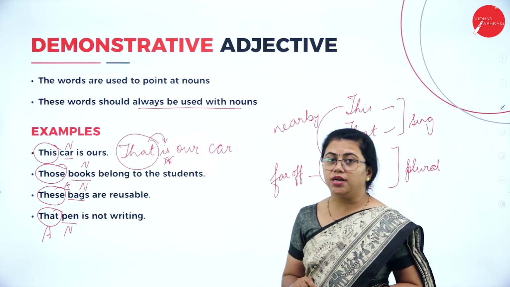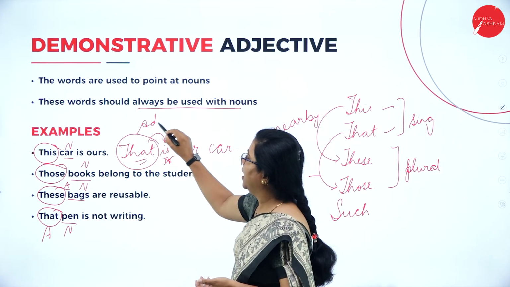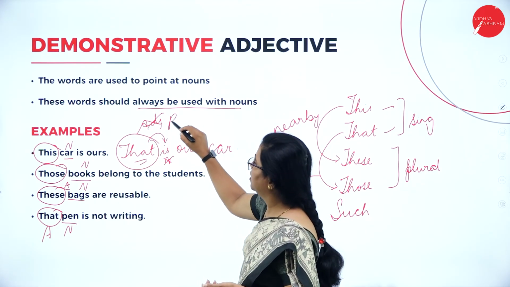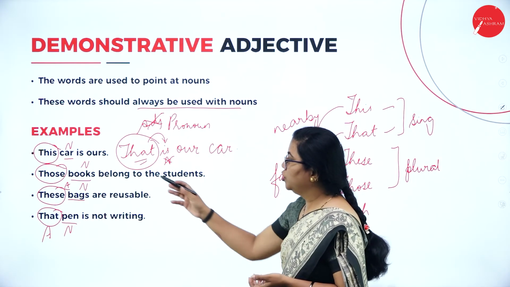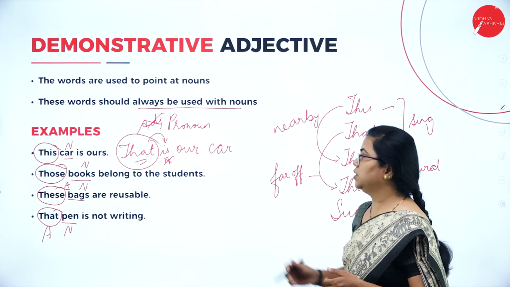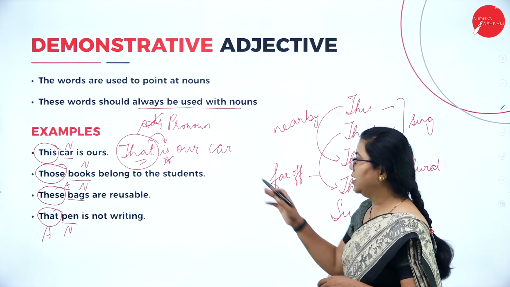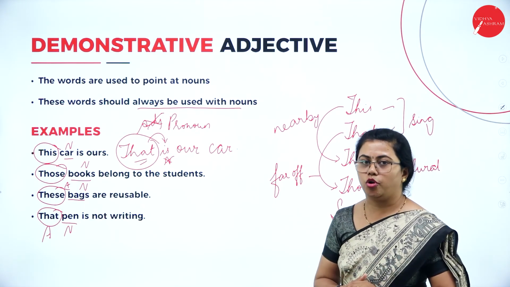It is a verb that is being used. So this does not become an adjective. This becomes a pronoun. Similarly here also, those books, yes, they are adjective. Those belong to the students, if you say, then also it does not become an adjective. It becomes a pronoun only.